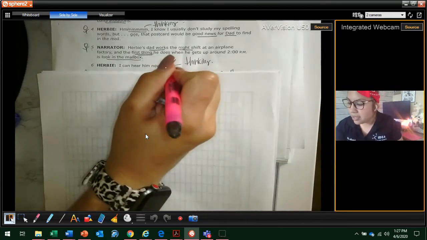So this means the author left something out. He didn't tell us everything that was happening. So there's something missing. There's a part of the story that's missing. And what is Herbie doing here? He's thinking, I can hear him now. Okay? Paragraph 7, Mr. Jones.